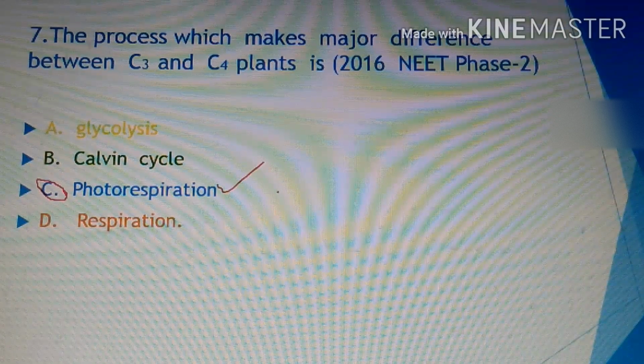C4 plants as well as CAM plants have no danger of the photorespiration mechanism because CO2 fixation is different in C4 and CAM plants. The first CO2 acceptor is not Rubisco in C4 and CAM plants, and hence they have no danger in regard to photorespiration. Hence the third option, C, is correct here for this question. You have to remember this.